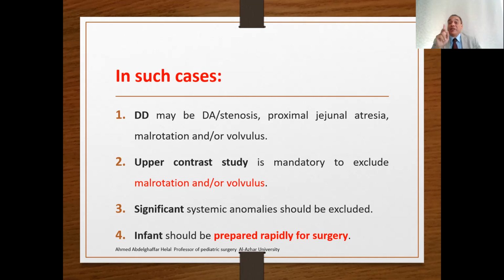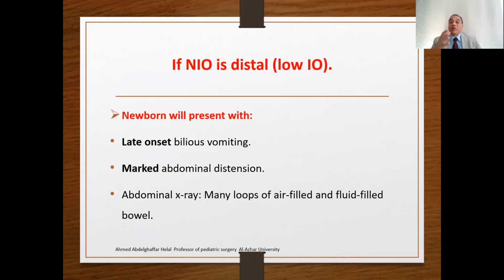Upper contrast is mandatory to exclude malrotation and volvulus once significant other systemic anomalies, cardiac or other anomalies, are excluded. The infant is prepared rapidly for surgery and exploration. If the obstruction is distal, the newborn presents with low intestinal obstruction, late onset bilious vomiting, marked distension, and the abdominal X-ray shows many loops of air-filled and fluid-filled bowel.